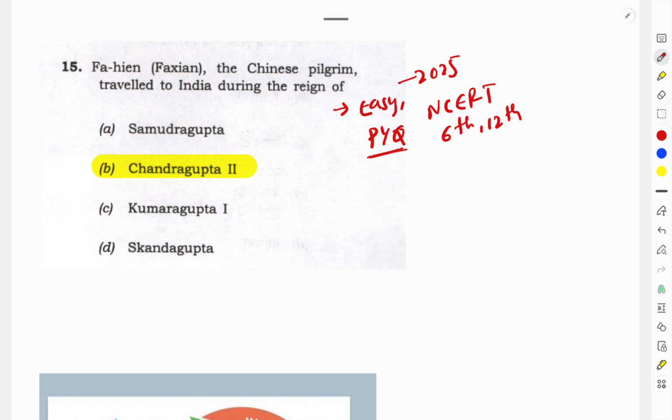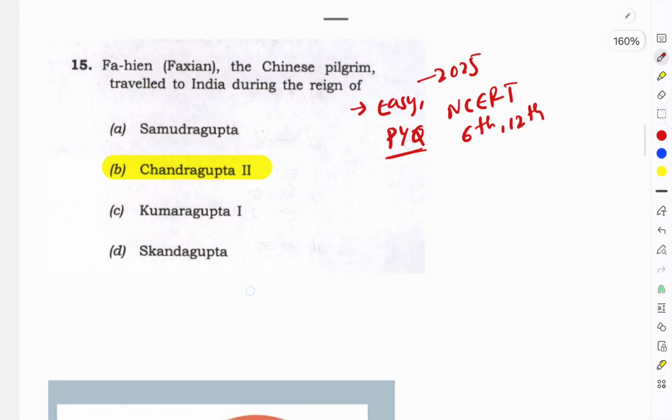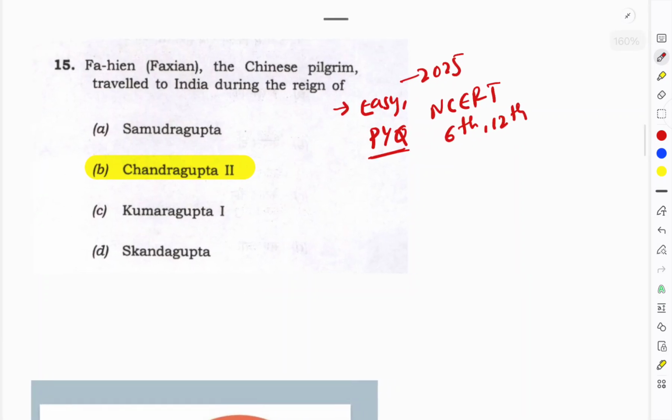Who is this Fa Hien? There are certain pilgrims, certain people who came to India, and these people become very important for us to understand. They wrote about the history and polity of India, how the culture was, how the relations were, how religion was practiced in India, and what the society was like. They analyzed all of this, and these travelers are very important. Not only for UPSC, for groups also, every time there will be one question on them. About Fa Hien, he is a Chinese traveler who visited during Chandragupta's court.